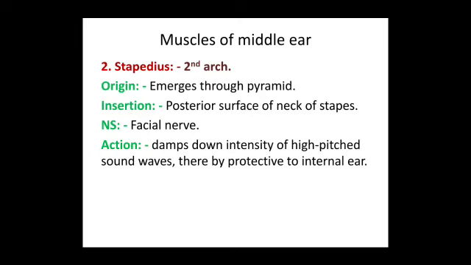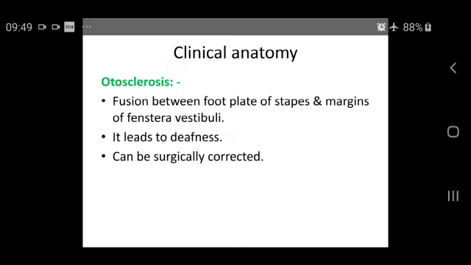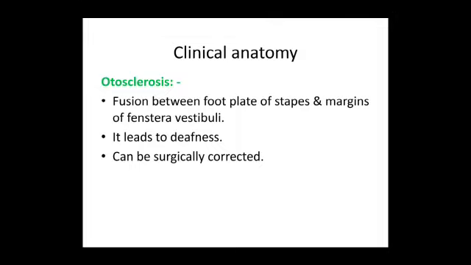Stapedius, it's developed from the second arch. It emerges from the pyramid and is inserted to the posterior surface of the neck of stapes. It's supplied by the facial nerve. This also damps down high pitched sound waves, thereby protecting the internal ear. Otosclerosis is a condition where the footplate of stapes is fused to the margins of the fenestra vestibuli. It leads to deafness. This can be surgically corrected.